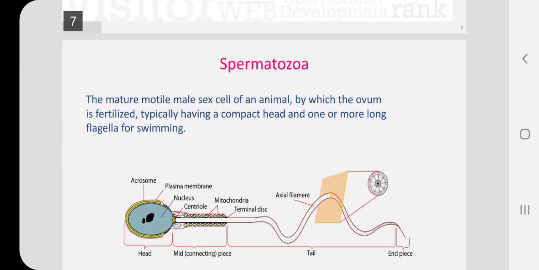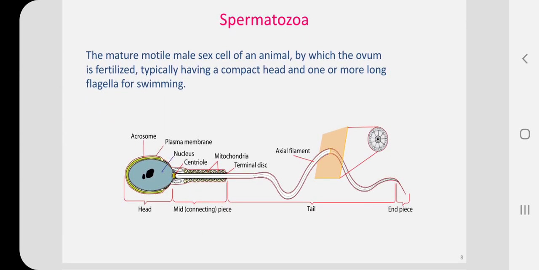Now, the structure of the spermatozoa under the electron microscope. We can see acrosome at the anterior end, nucleus forms the head of the sperm, mitochondria form the middle piece of the sperm, and a long tail is there which provides motility of the sperm.